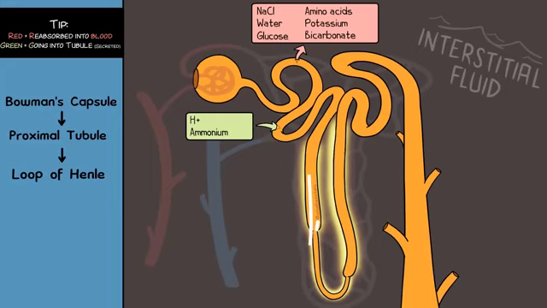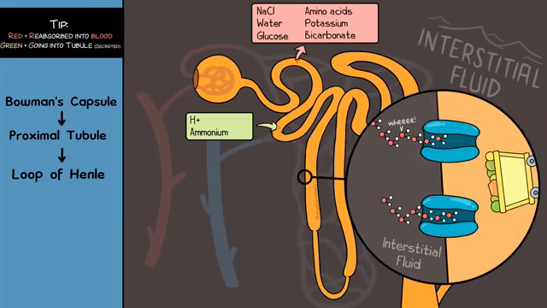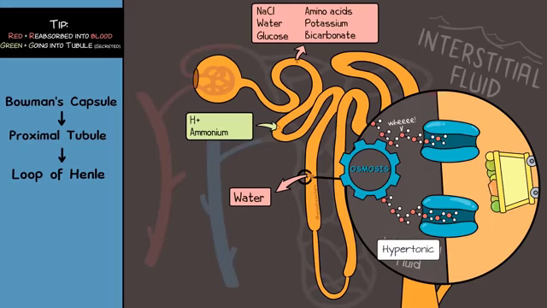It has a descending limb going down and an ascending limb going up. We'll start with the descending limb going down. There's a lot of aquaporins here. Remember those channels? Aquaporins make it easy for water to travel through. So the water can get reabsorbed here because the water can get out of the loop and into the interstitial fluid. And by osmosis, water would travel that way as the interstitial fluid is hypertonic at this part. That means the interstitial fluid has a higher solute concentration than the filtrate. And remember that water generally has a net movement towards hypertonic areas.